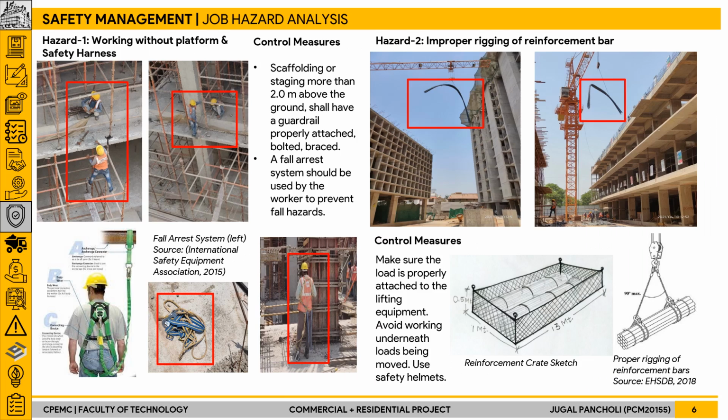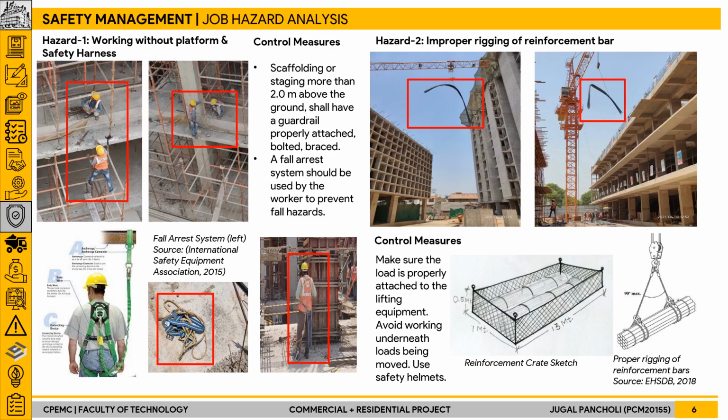Now, all the hazards which were identified during our observation are shown on this slide. In the image on the top left, it can be seen that two of the laborers were working at a height for the scaffolding work without wearing any safety harness. To avoid such a possible hazard, the control measures which can be adopted are that a fall arrest system can be used or a guardrail system can be provided above the height of 2 meters.